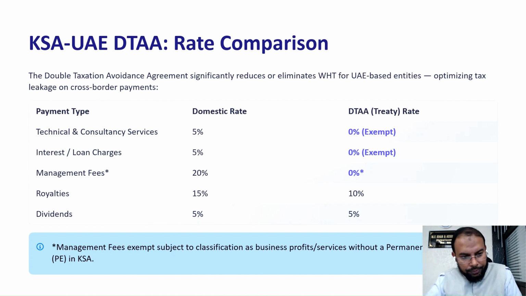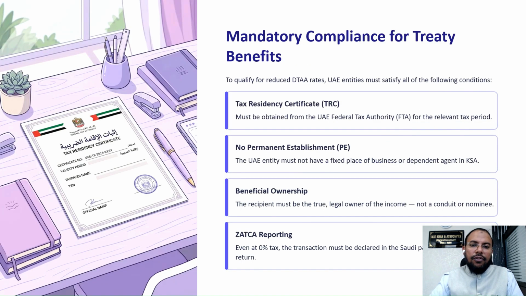Royalty, as you know, has a withholding tax of 15%, but on applying DTA, that will be 10%. Dividend is 5%, and similarly, if DTA is applied, it is also 5%. So in dividend there is no benefit, but in other scenarios, other services, definitely you can get the benefit of DTA. So remember what documents, what information, and when they need to be submitted by the UAE company.